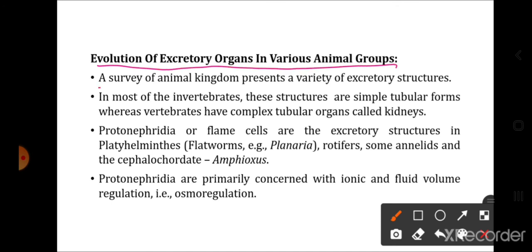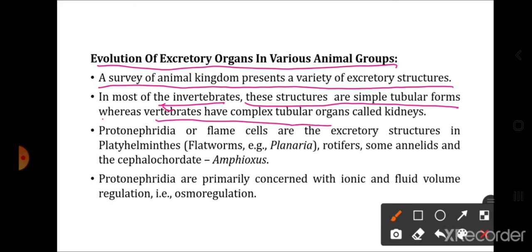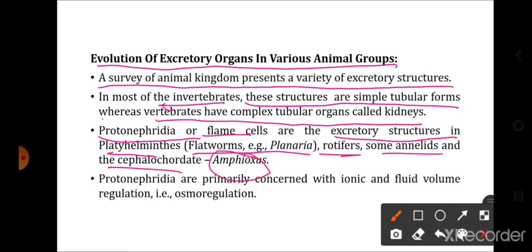A survey of the animal kingdom presents a variety of excretory structures. In most of the invertebrates, these structures are simple tubular forms, whereas vertebrates have complex tubular organs called kidneys. Protonephridia are basically tubular structures or flame cells. They are the excretory structures in platyhelminths like flatworms, for example planaria, in certain rotifers, annelids and cephalochordates like Amphioxus.